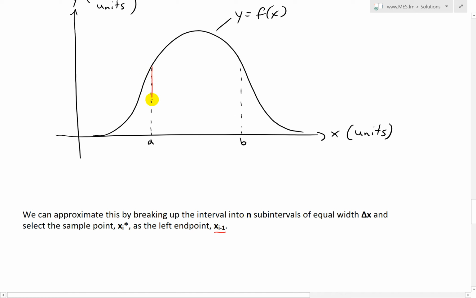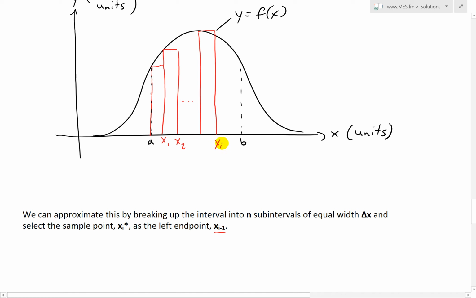So let's break this up, from this side all the way to here, this is x1, and then going to the left here, since we're picking the left endpoint as our sample point that touches the curve, is x2, and so on. It keeps going on and on until we have a general one like that. Let's draw this a bit neater, or a bit straighter, like that.